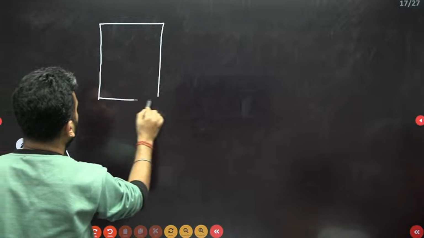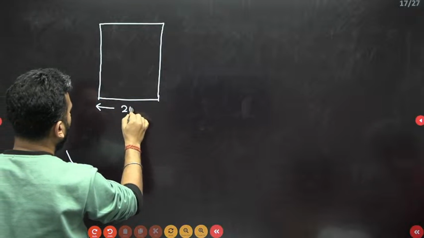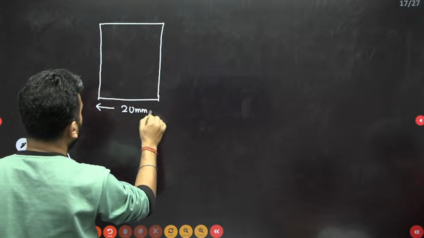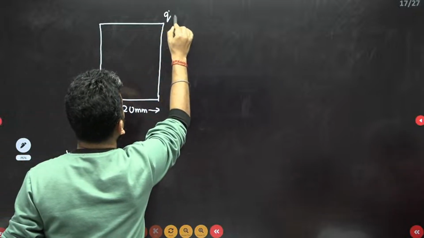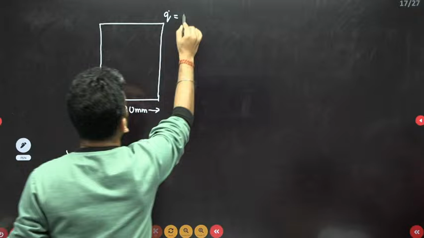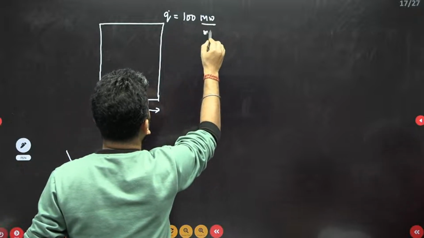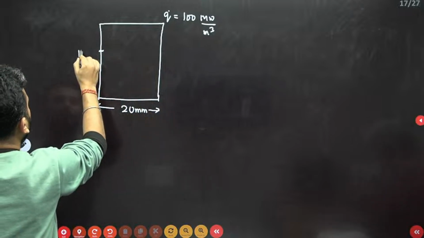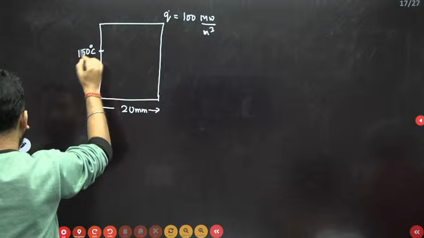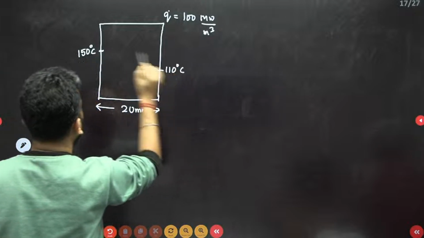One question I have says that a plain wall, a slab, has been given with a thickness of 20 mm, and heat generation has been given as 100 megawatt per meter cube. The left face is maintained at a temperature of 150 degrees centigrade and the right one is maintained at 110 degrees centigrade.